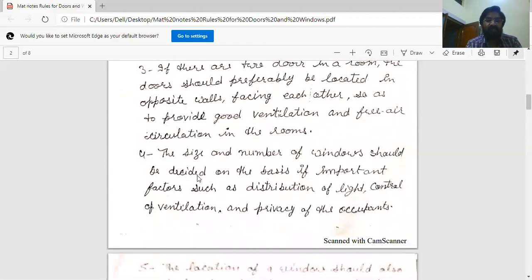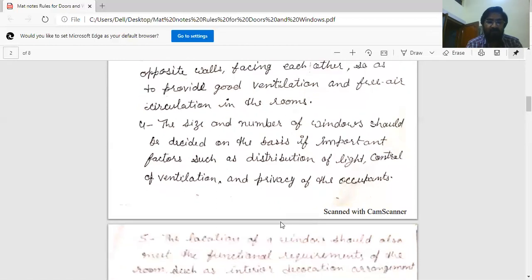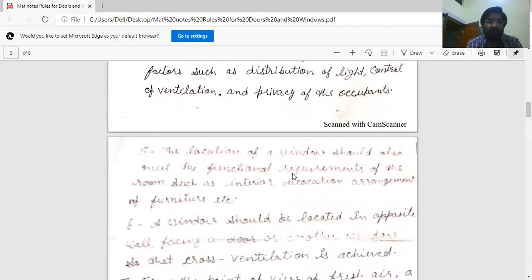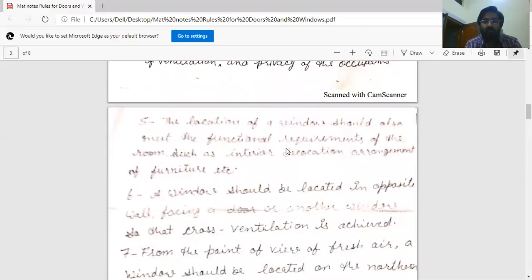Fourth rule is the size and number of windows should be decided on the basis of important factors such as distribution of light, control of ventilation, and providing privacy to the occupants. This is the rule for windows. Fifth point is the location of a window should also meet the functional requirements of the room, such as interior decoration, arrangement of furniture, etc.